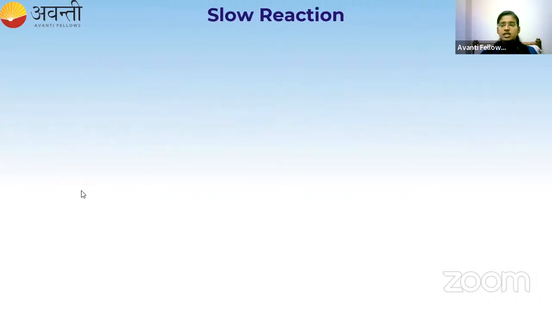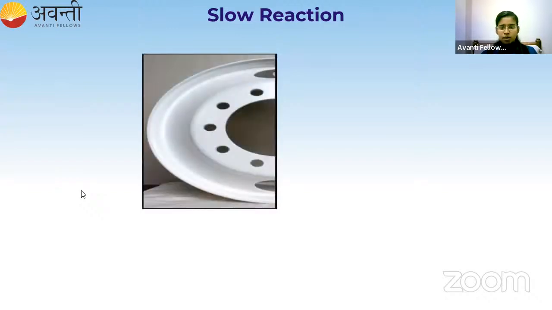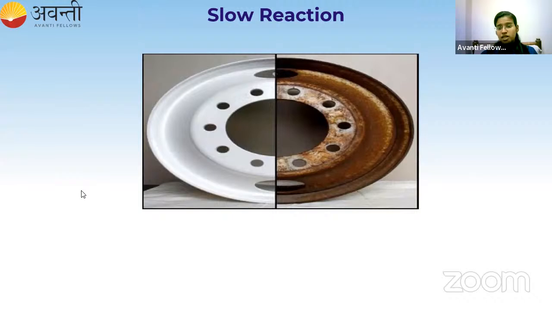Now the third is slow reaction. What is meant by slow reaction? Let me take a metal. This is a metal and this is the other side of the metal, meaning after a long period of time, this particular metal is getting converted like this. So what is this? What will be the time taken for this metal to get converted to this product?